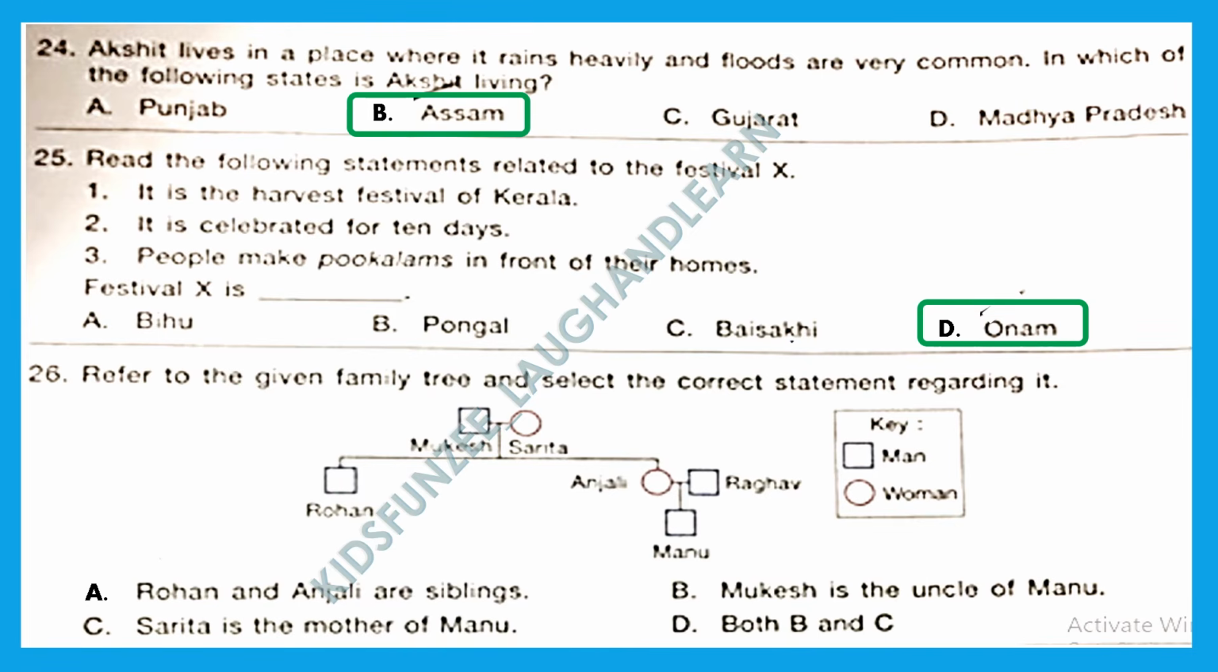Refer to the given family tree and select the correct statement regarding it. Now here Mukesh and Sarita are there. Then they have kids Rohan and Anjali. Anjali is married to Raghav and they have a son Manu. Let's see. Option A. Rohan and Anjali are siblings. Oh, we already got our right answer. Because they have the same parents, they are siblings. Option A is the right answer.